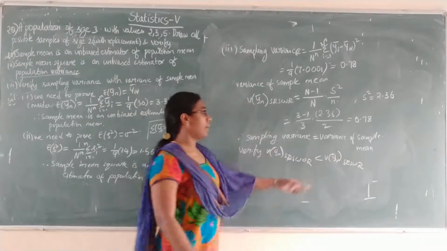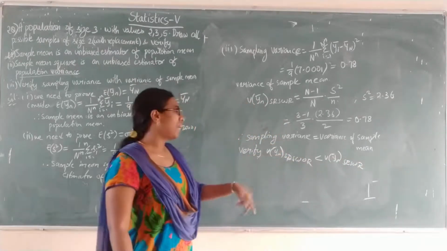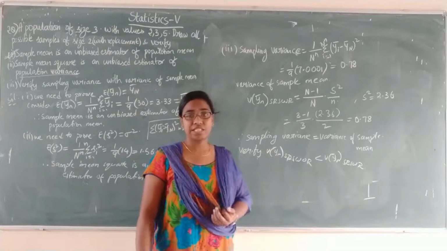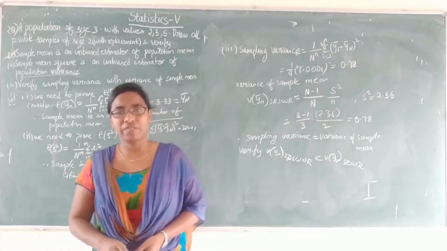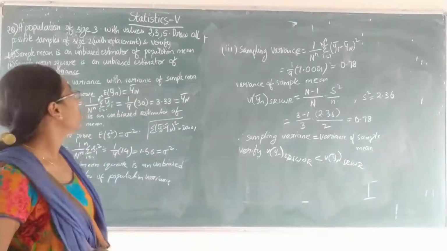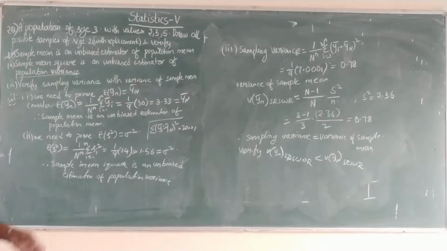We already have the WR answer. Find the answer for variance of sample mean under SRS WOR and verify whether it is less than the answer we got. In SRS WOR, the variance will always be less compared to SRS WR.